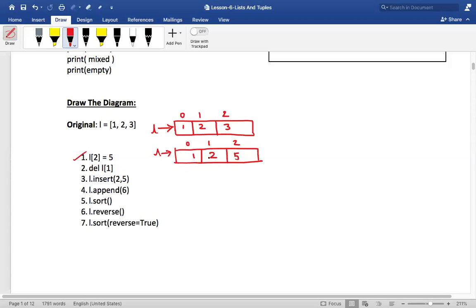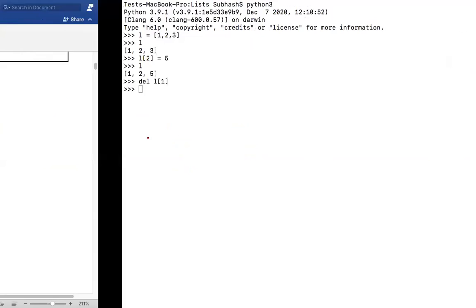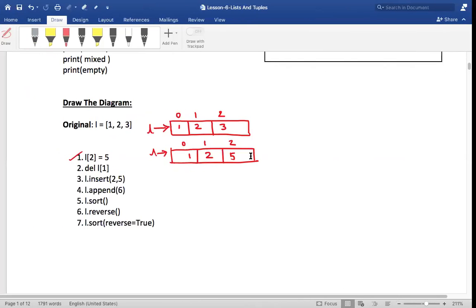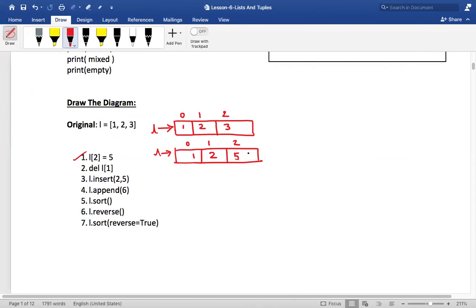If I want to delete L of 1, what will happen? Let's see. Now just say L. Did you see that the result is 1, 5? I have removed this, and when I removed it, the result is 1 and 5, isn't it? Did you understand this? Okay, cool. If possible, write down this diagram in your book.